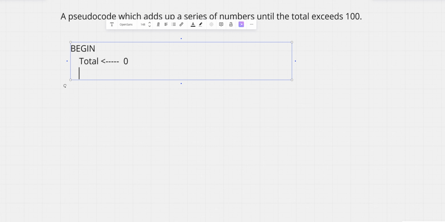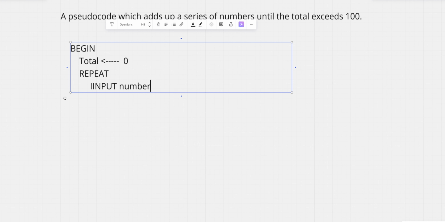Then we check if the total is 100, right? So what can we use to check it? We use a loop because we need to add up these numbers until the total is 100. So we use a repeat until loop, which we use like this: repeat, input number, just a random number.